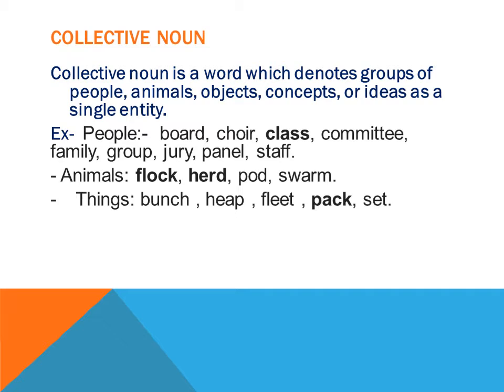to the next kind, that is, as you can see in the slide, collective noun, right? So collective noun is generally, in simple terms, whatever one word we use for one whole class of the same category. Now it can be a living thing, it can be a non-living thing also. So whenever we use one single word for a whole group of something, that word is known as collective noun.